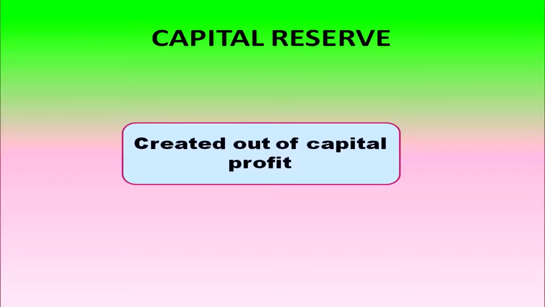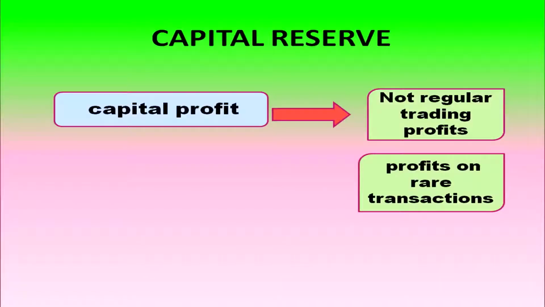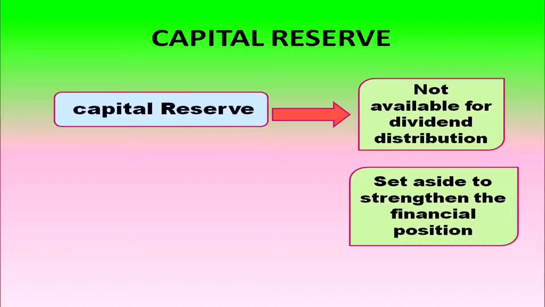Capital reserve is created out of capital profit. So, capital profit is not regular trading profit. Capital profit is a profit on rare transactions. And capital reserve is not available for dividend distribution. Capital reserve is set aside to strengthen the financial position of the business.